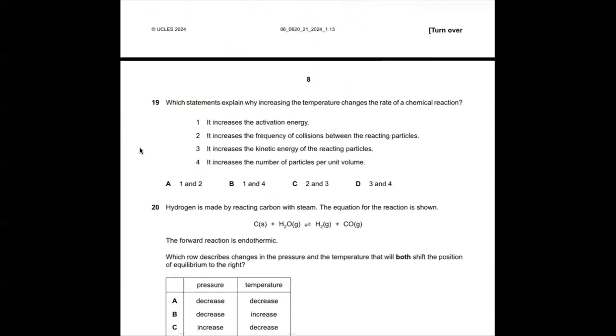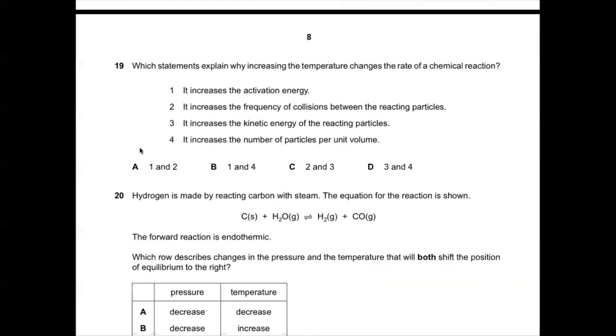Okay. Now question number 19. Which statement explains why increasing the temperature changes the rate of chemical reaction? It increases the activation energy. No, activation energy doesn't increase or decrease by temperature, it only gets lower by adding the catalyst. No other thing increases or decreases the activation energy, right?